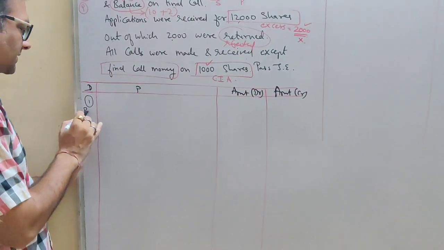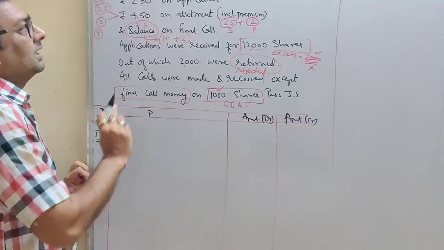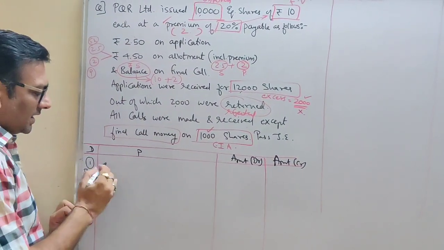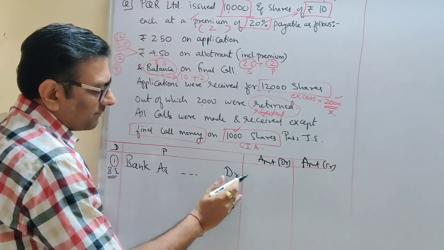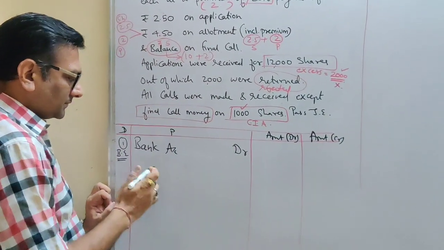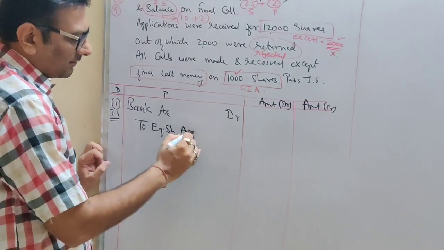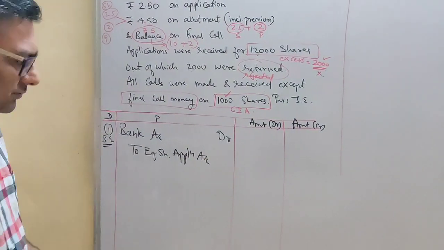Number one, your first entry will be bank entry. As you know very well now, students, that for application you always write bank entry first. So what will be your bank entry? Bank account debit to equity share application account. Let me write the calculation.